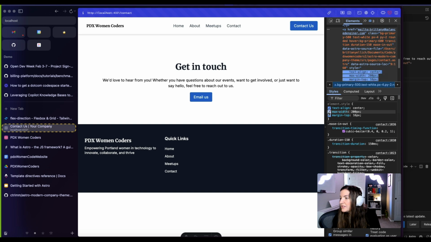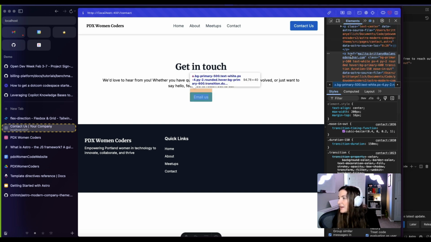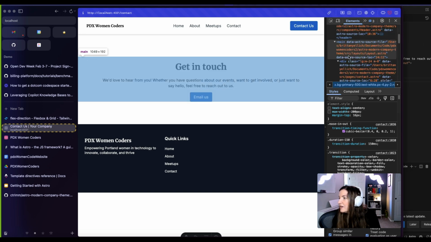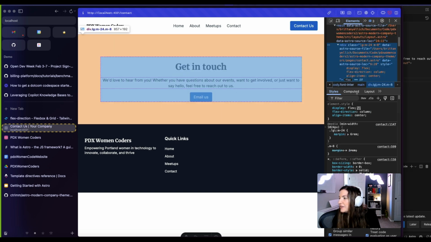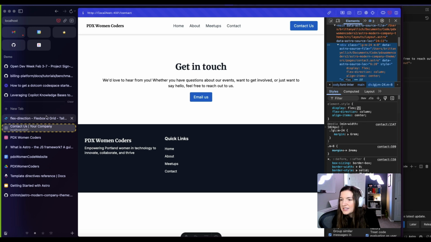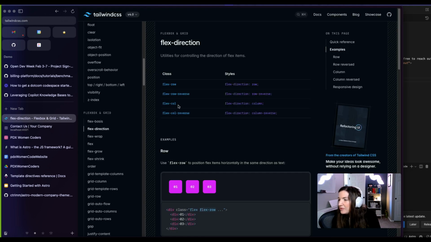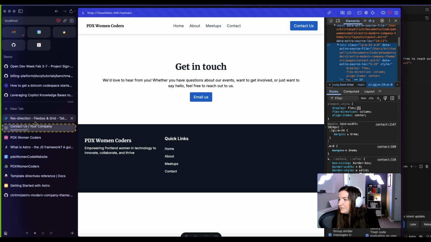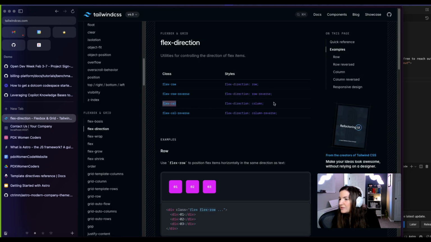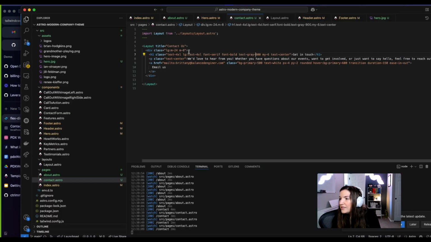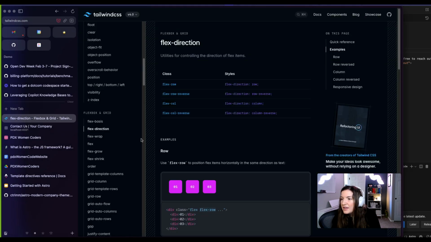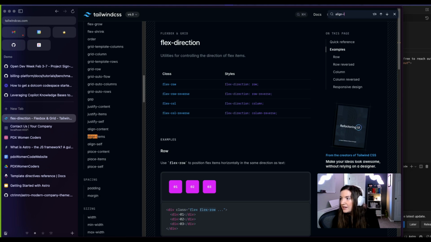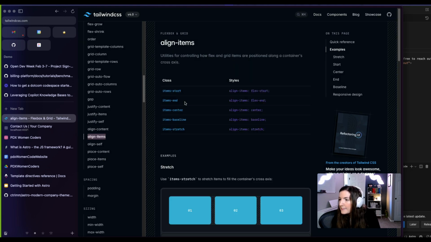Doesn't look like this max width is doing anything, but I guess it's probably because, do we need the text align center? I don't think we do. We just need the margin top. All right, so we just need to figure out how to do these things in here. We will need flex column. So we'll do that on this div and figure out whatever align items, center, items center.